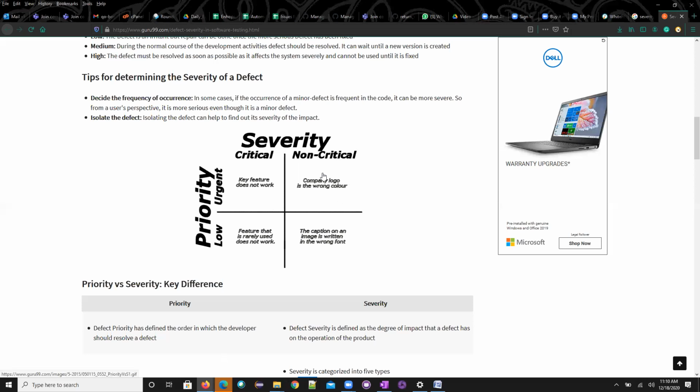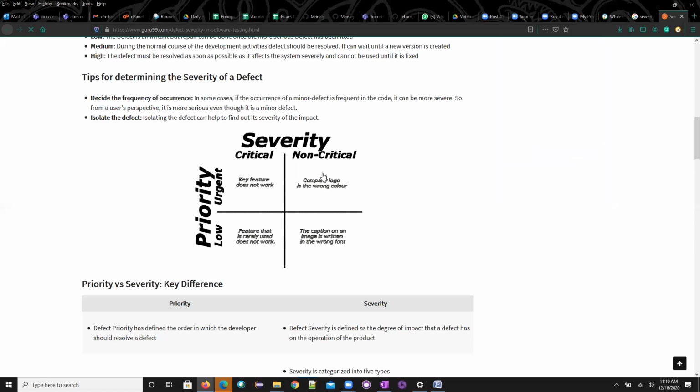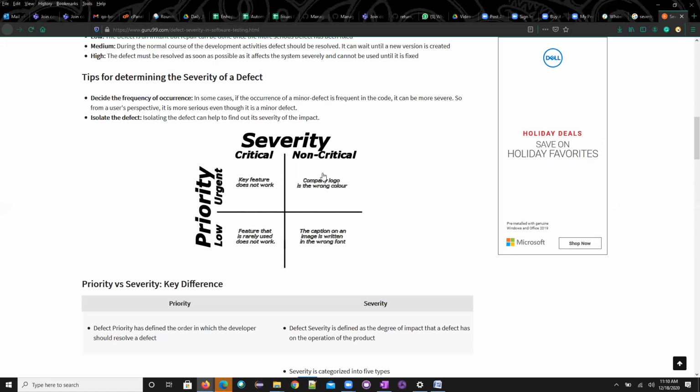Now the most important pointer, but not the least: how or who would be giving this severity and priority for a bug? This is the most important pointer, guys.